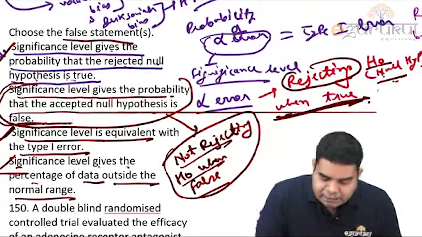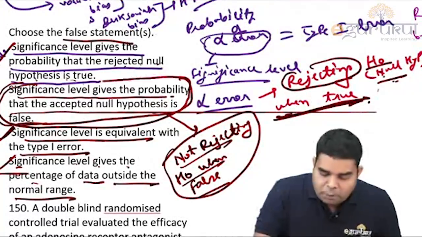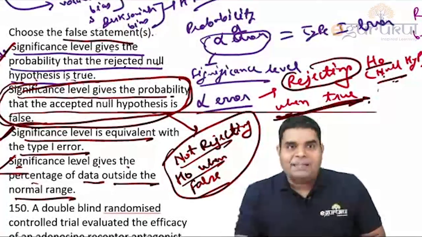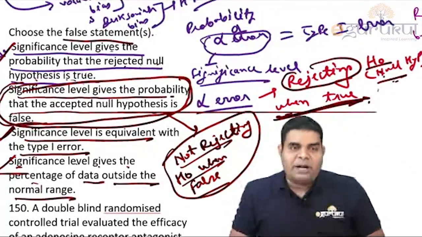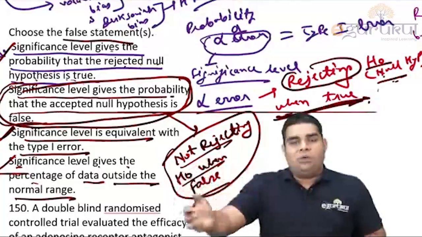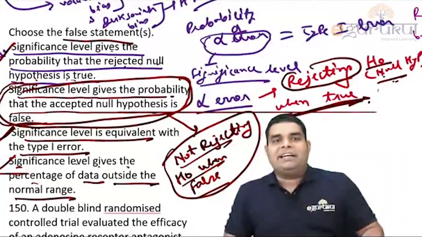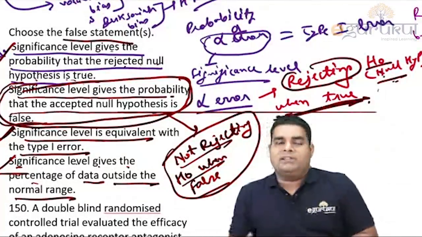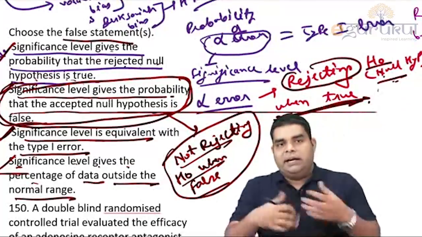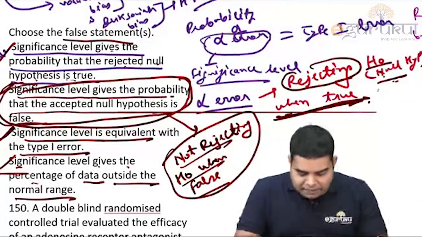Option B is the false statement, because the probability that the accepted null hypothesis is false, that is beta error. Try to remember these two lines. Rejecting H0 when true is alpha, not rejecting or accepting H0 when false, that is beta. So B was the correct answer because it is wrong. Now what does this line mean?